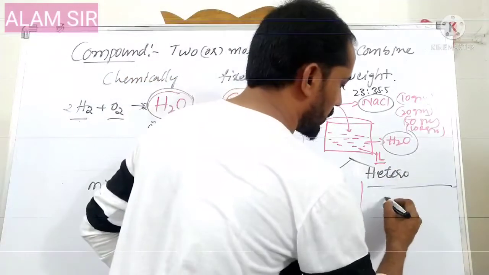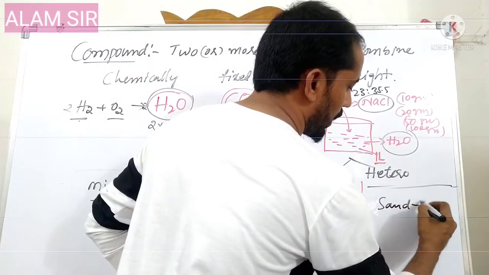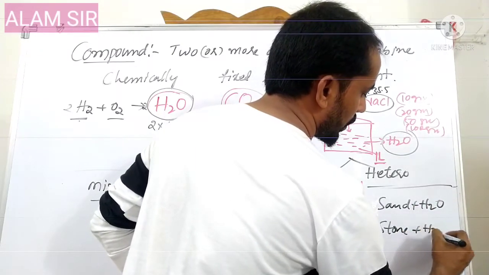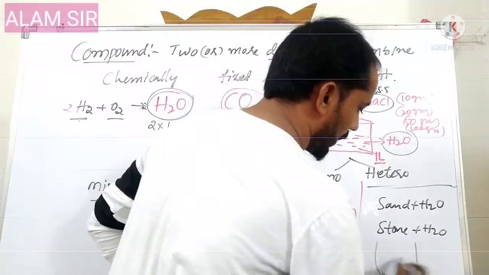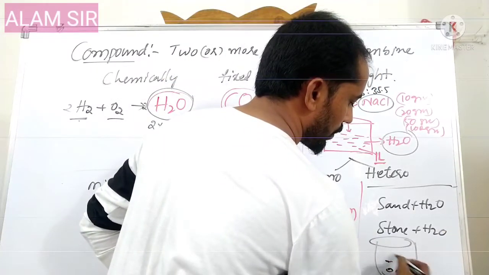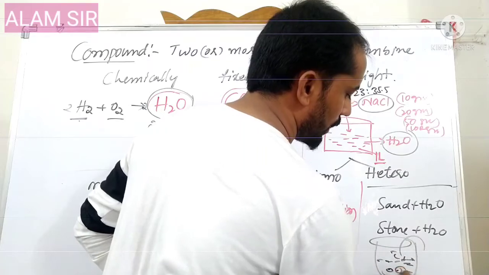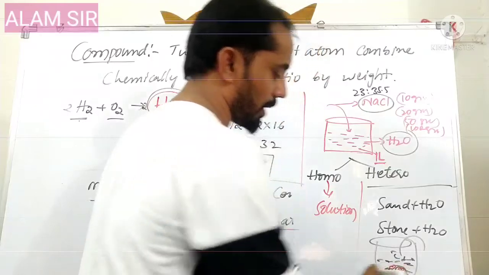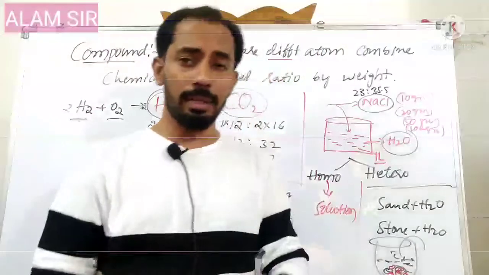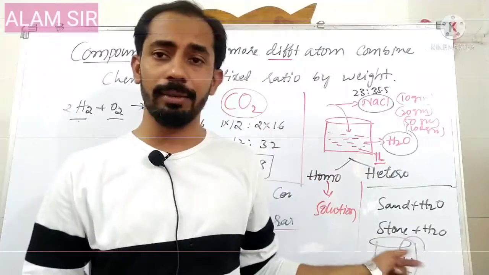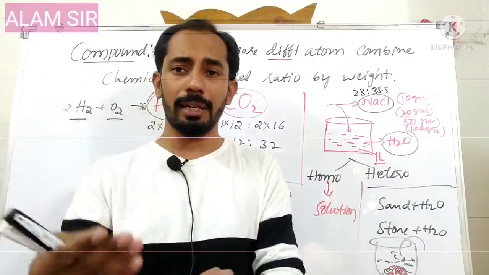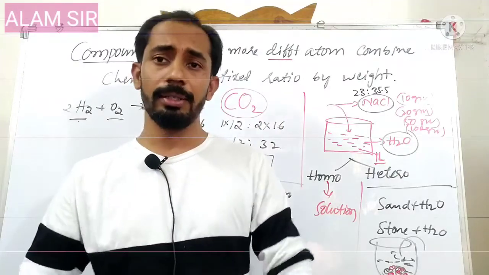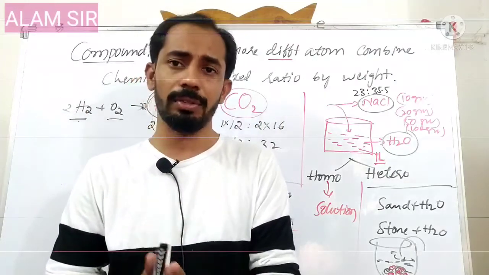Next, heterogeneous mixture. Examples of heterogeneous mixtures are sand in water and stones in water. Suppose stones are added to the water in a beaker. By seeing physically we can easily say that stones or sand are present in the water. That means we can see two different states: one is the liquid state, the second is the solid state. Sand and stones are solids, and if oil is added to water, that is also a different state. That is called a heterogeneous mixture.